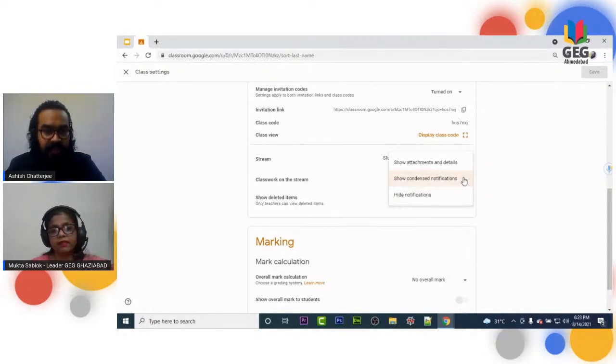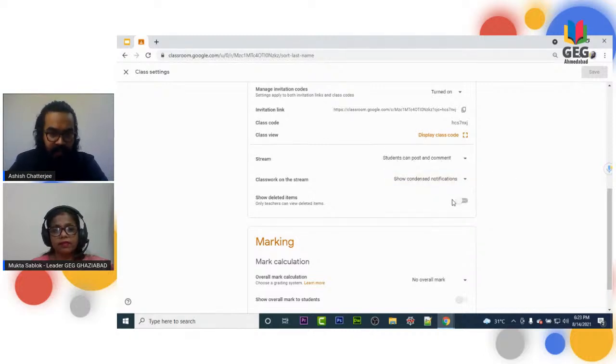This classwork on the stream section is the part I was talking about. We don't want our inbox to be polluted with all the emails. You can simply set it to hide notifications, or you can set it only to show attachment and details.